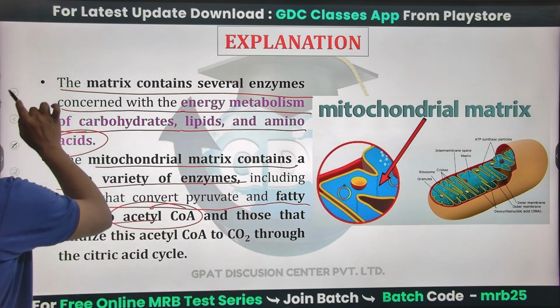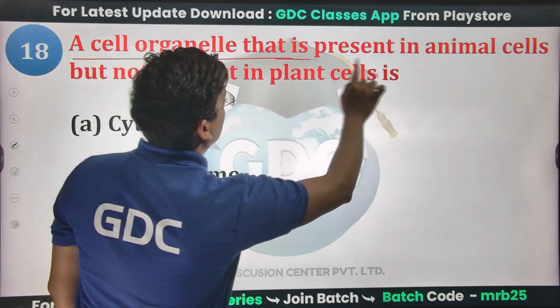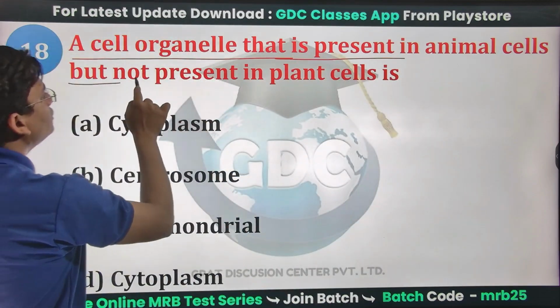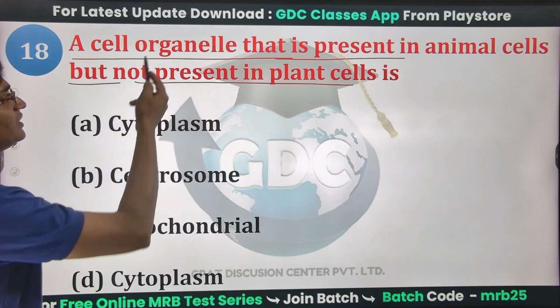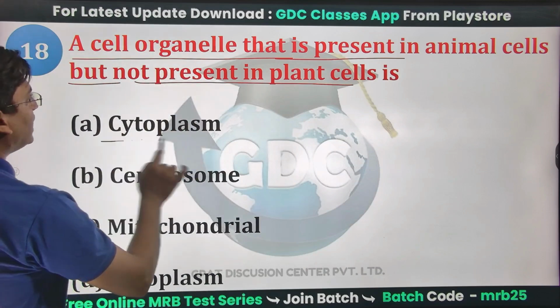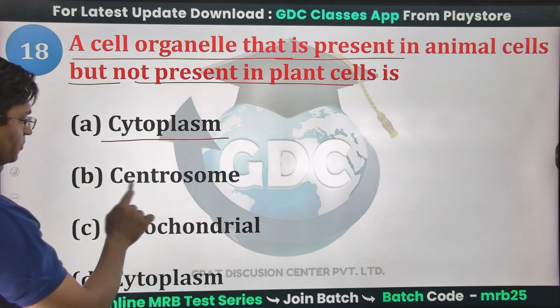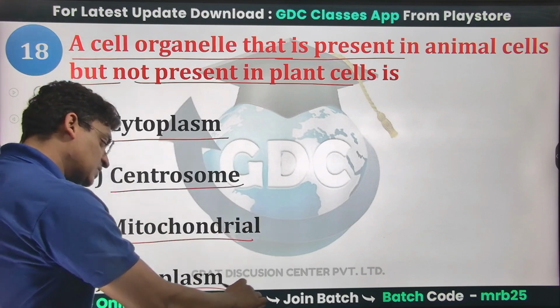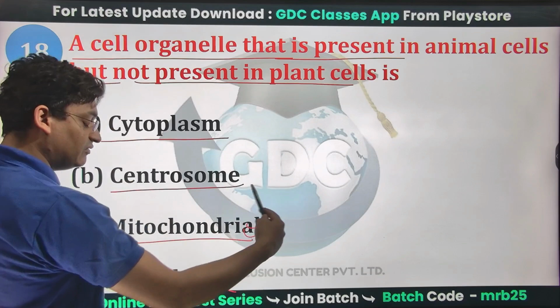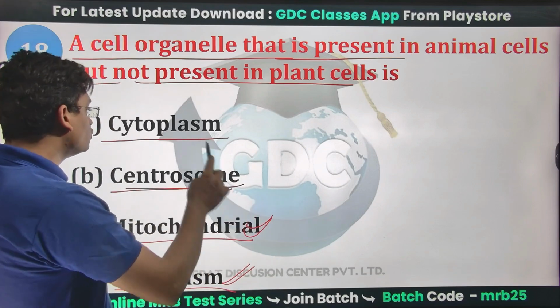A cell organelle that is present in animal cell but not present in plant cell. So plant cell do not have this kind of organelle, but animal cell have, like cytoplasm, centrosome, mitochondria. So cytoplasm is present in both the cells. Mitochondria is in both the cells. Centrosomes and cytoplasm.